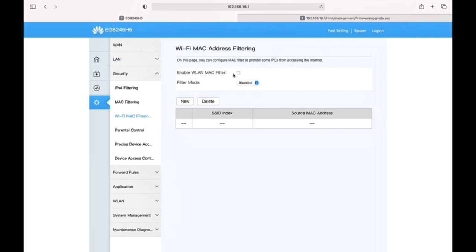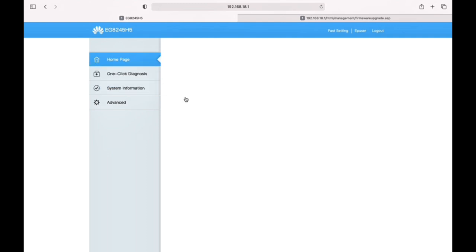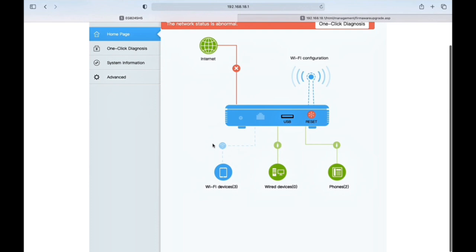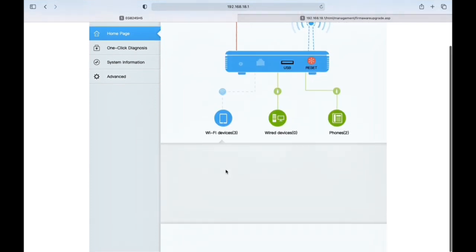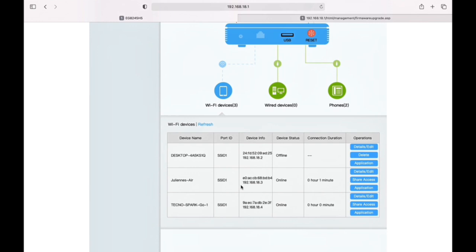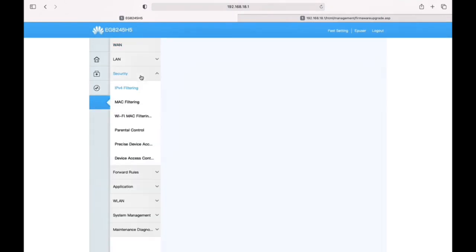Using MAC address filtering is one of the most effective ways to block devices from accessing your network. To do this, first you need to locate the MAC address of the device that you want to block. You can usually find it in your router's connected device list. A MAC address is a hexadecimal number that uniquely identifies each device on a network, and with MAC address filtering, you can either allow or block access by using the device's MAC address.